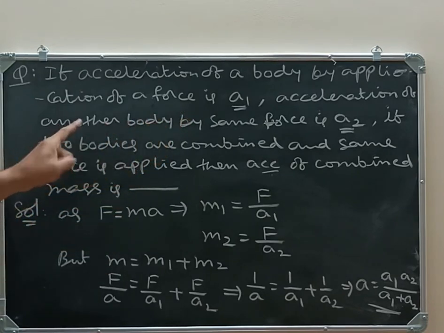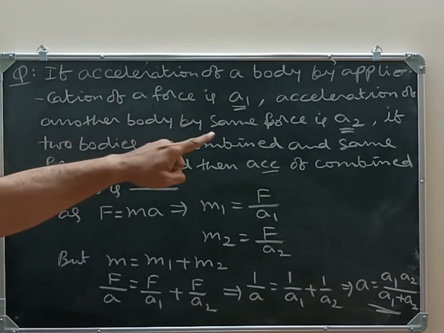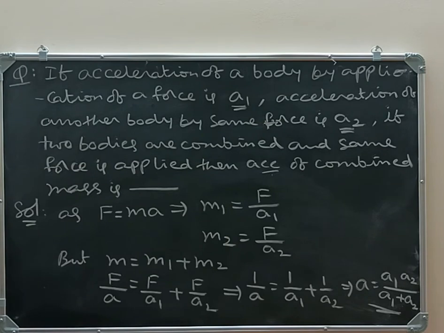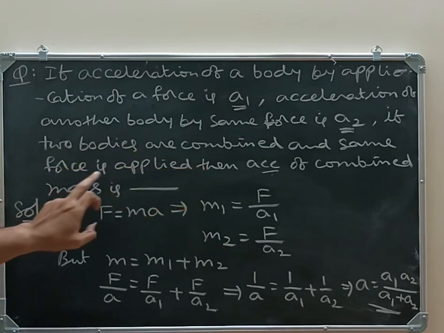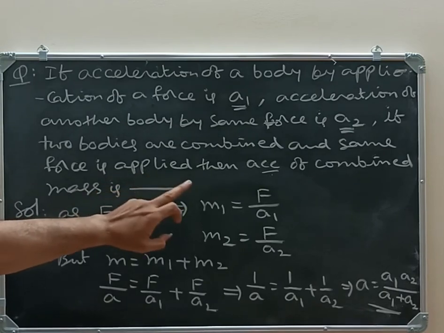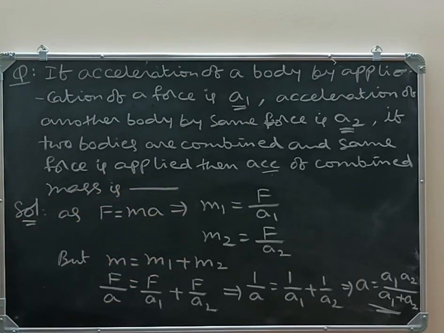If acceleration of a body by application of a force is A1, the acceleration of another body by the same force is A2. Suppose two bodies are combined and the same force is applied, then what is the acceleration of the combined mass? That is our question.